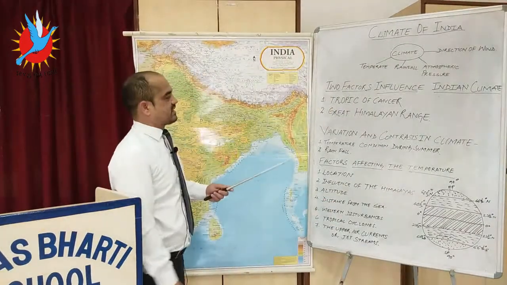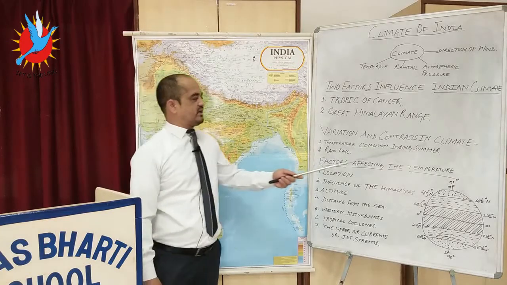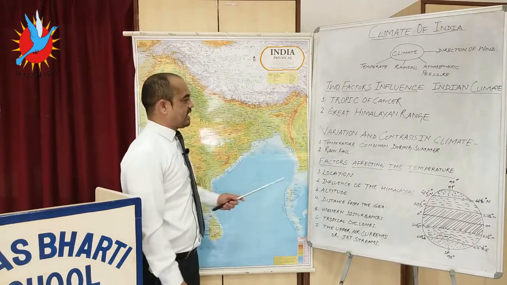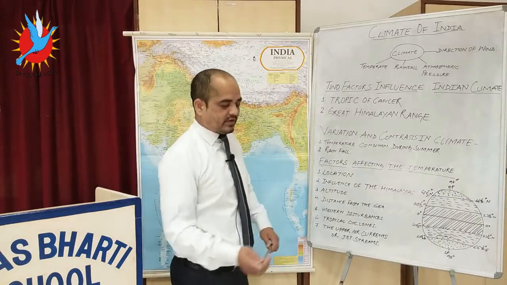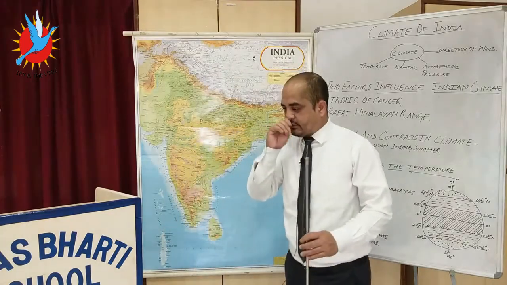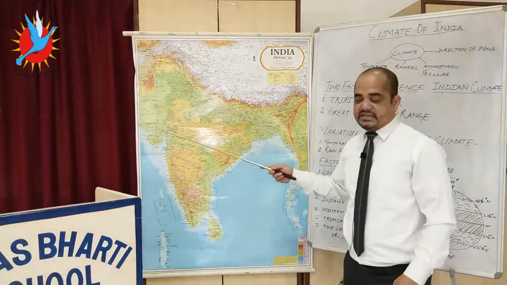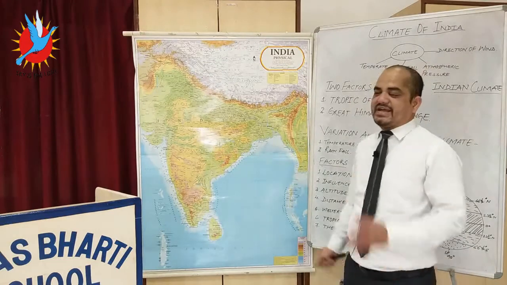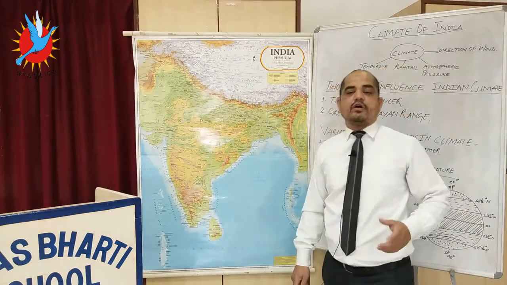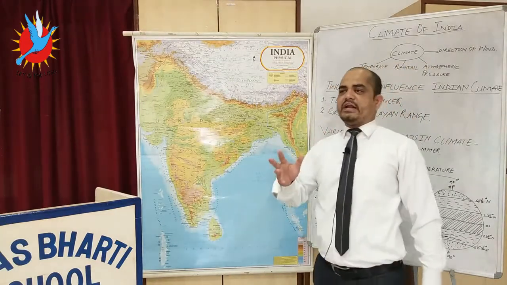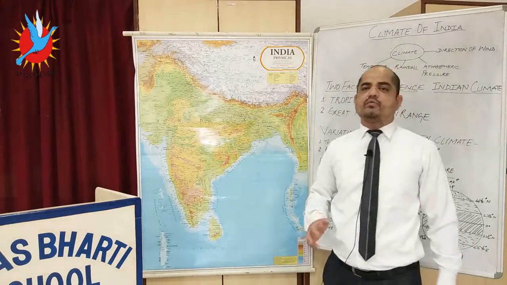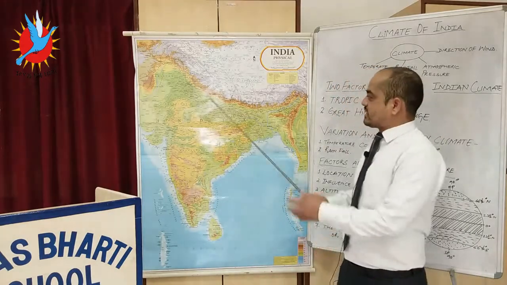Now when we discuss the variation and contrast in climate in India, first of all, temperature condition during summer. In the summer season, the area above the Tropic of Cancer receives the continental type of climate. In that continental type of climate, summers are very hot, winters are very cold.